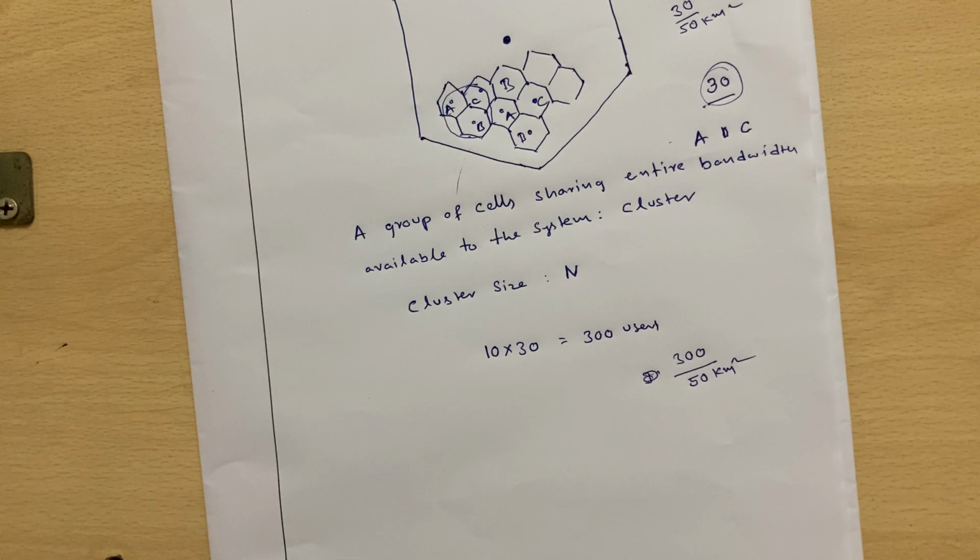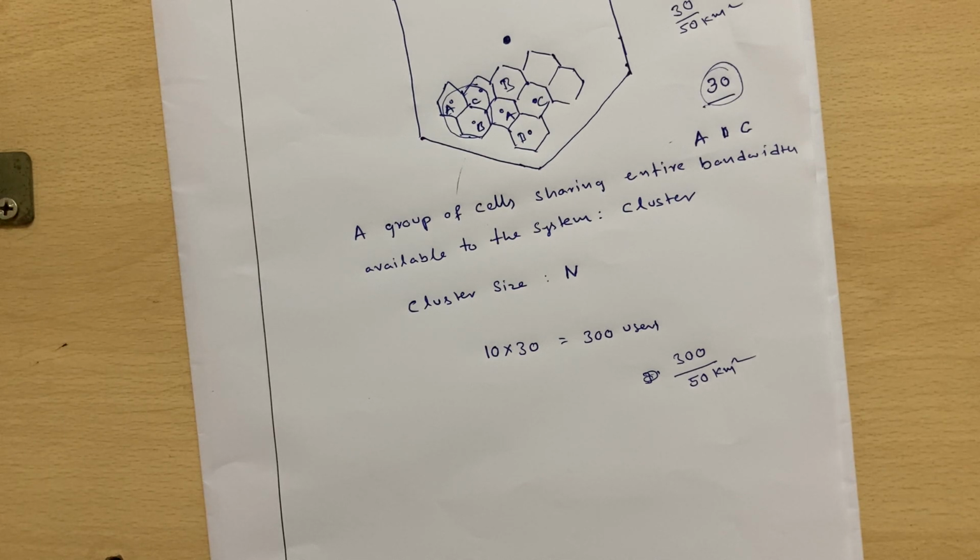bigger cell. So as you increase the number of clusters, you can do it in two ways. One is to reduce the cell size. If you are reducing the cell size, the base station height has to be reduced, the transmit power has to be reduced, and the transmit antenna must be down-tilted, much more towards the ground.